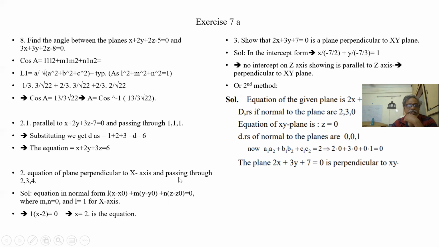Perpendicular to x-axis and passing through 2, 3, 4. Let the equation in normal form be L into x minus x0 plus m into y minus y0 plus n into z minus z0 is equal to 0.